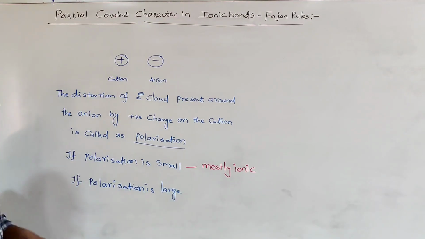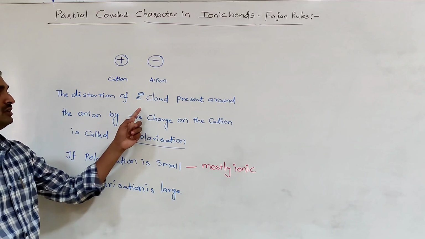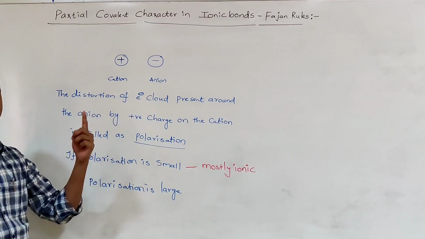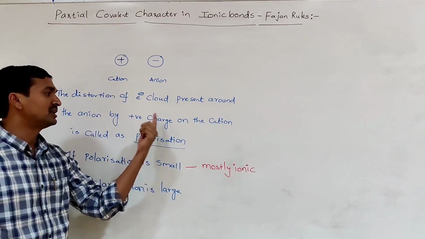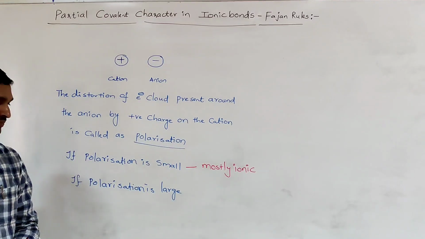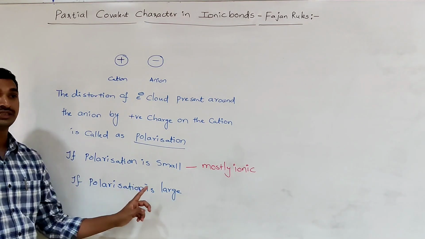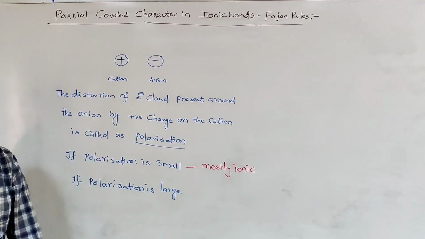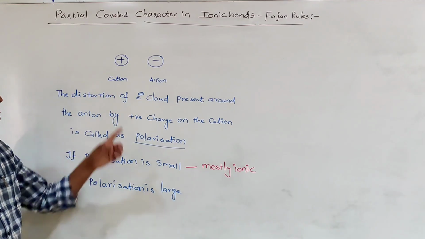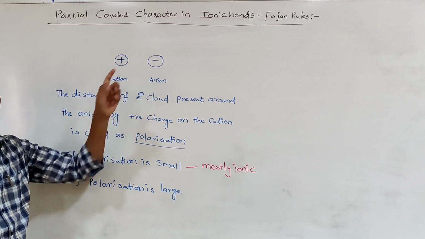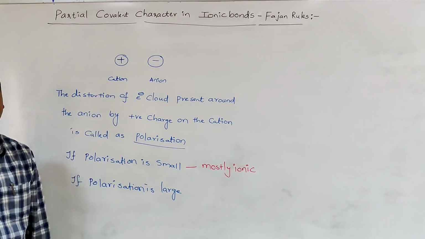means if the distortion of electron cloud present around the anion by the positive charge on the cation is more, then the polarization is large. More distortion means more of the positive and negative charges decrease.